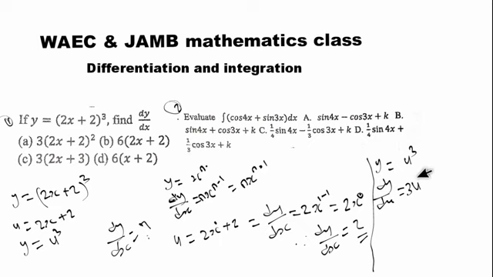So that means we have 3 minus 1, which is 2. So dy/du is equal to 3u to the power of 2.